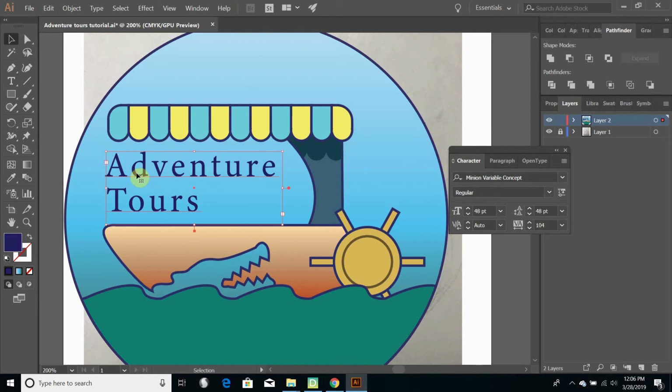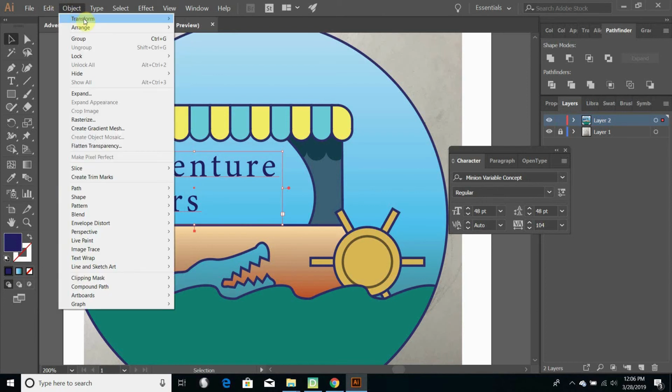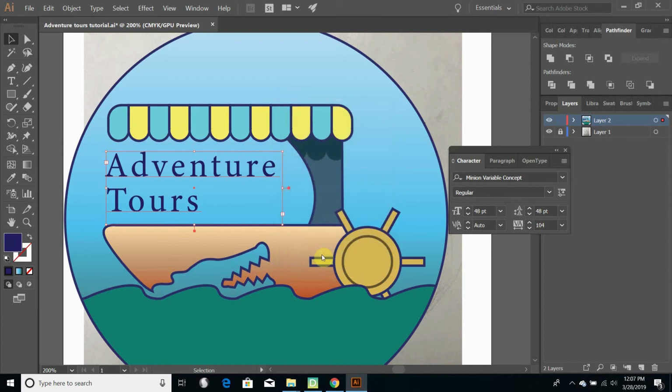So I'm going to select it with the selection tool. And I need to go up to my menu here. And I'm going to go to Object and Expand. What Expand does is it basically draws a line around the outside, turns it into shapes. I want to keep both my object and the fill, expand them both, and you just hit OK, and all of a sudden it's not text anymore. It is a group of objects.